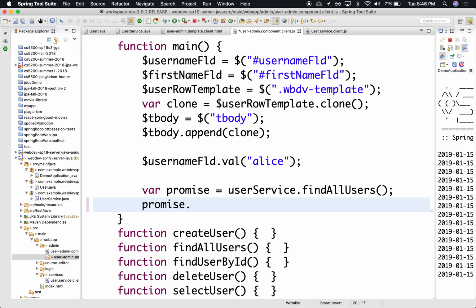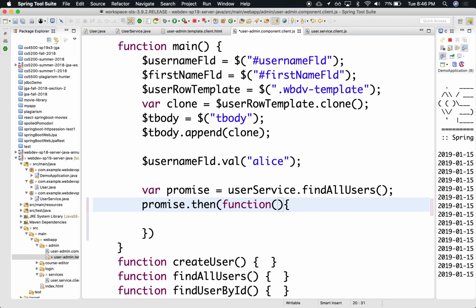So that's what we're going to do. To register that callback, we use the then function. We use the then function and then provide a function here where we can receive the data that's going to call us back. You know, don't call us, we'll call you. Just give me somewhere to call you, and this is the function. So this function is where the actual data comes back. So data, and then we can do a console.log data.